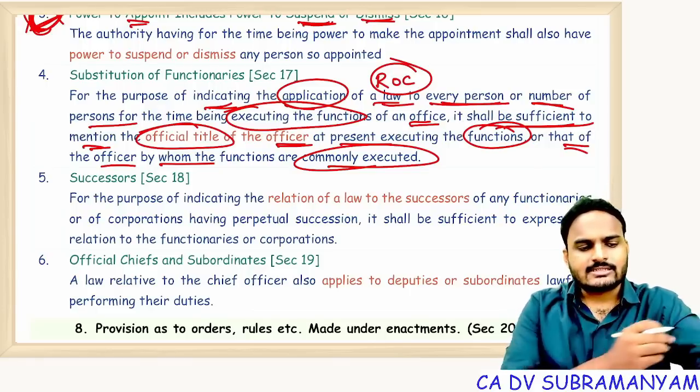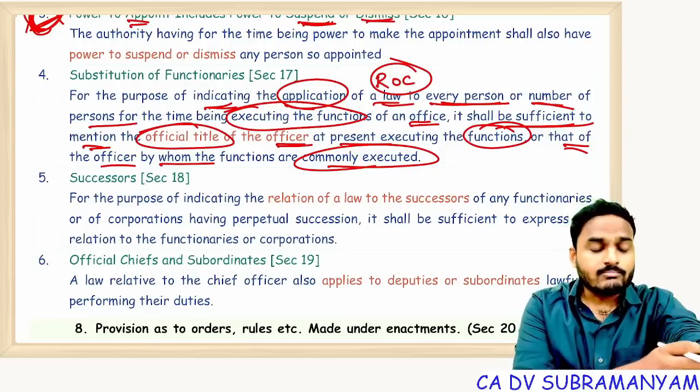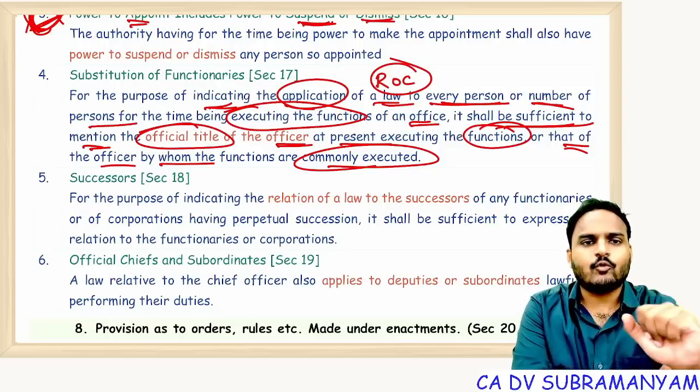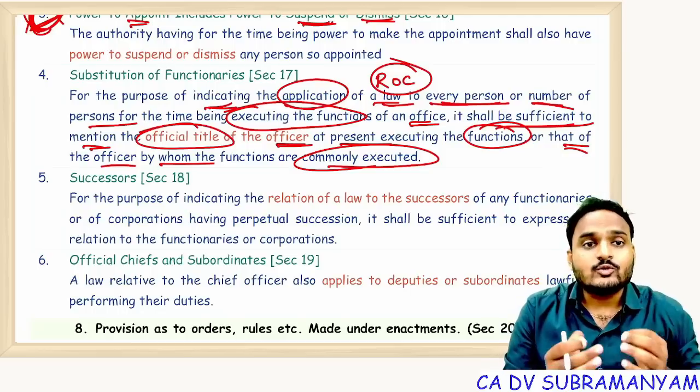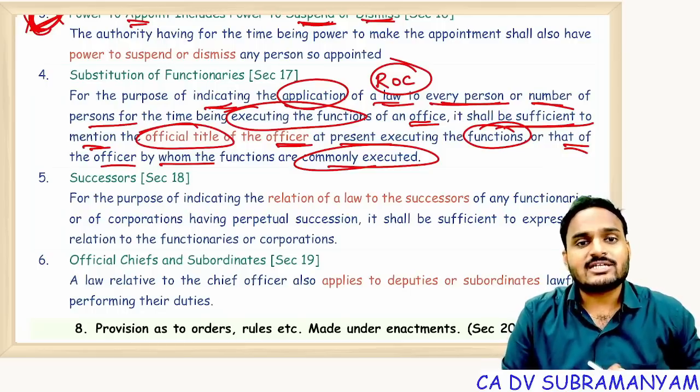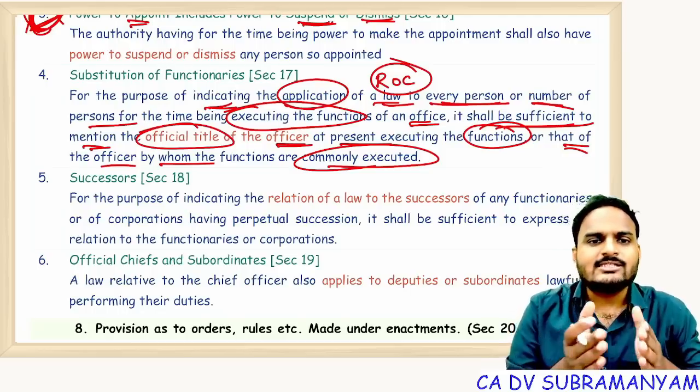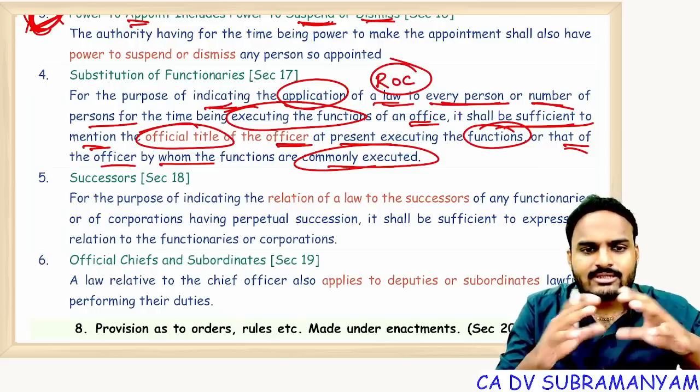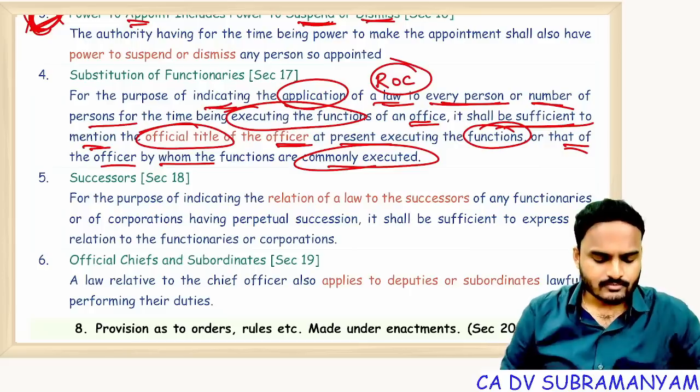Even if you observe the Companies Act, for non-maintenance of books of accounts, the MD, CFO, the full-time director finance will get punishment. There, we are substituting functionaries with official titles. So now the person who is in charge of the designation, who is having the designation, will get punishment. Successors.